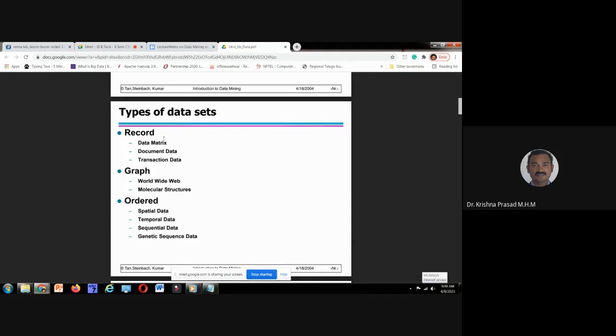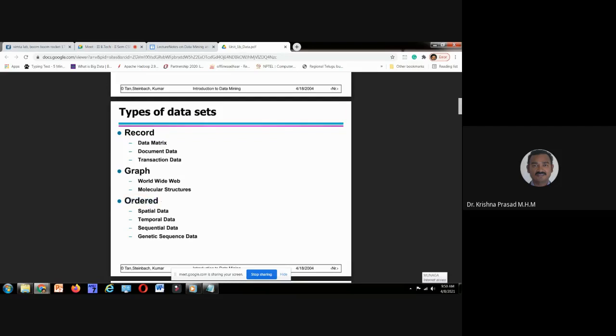Graph data: the World Wide Web is represented in the form of a graph. The traveling salesperson problem is represented in the form of a graph. Molecular structure, DNA, is represented in the form of a graph. See, how many types of data are there? Record data, graph data, and the third one is ordered data.